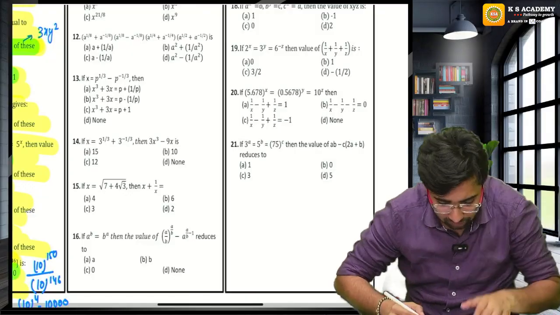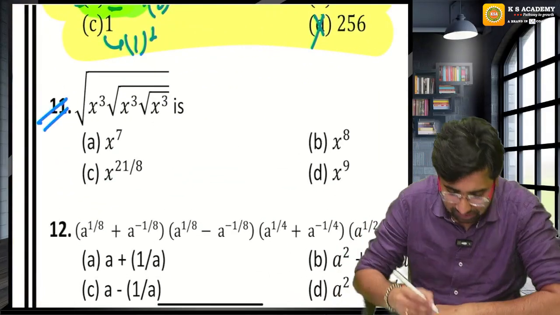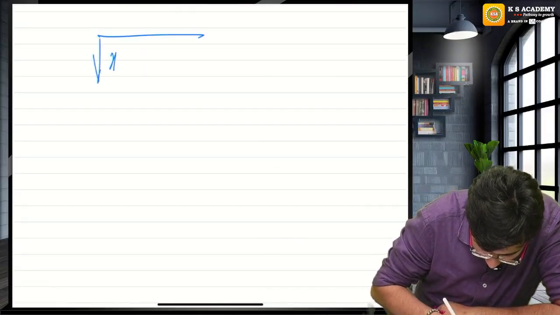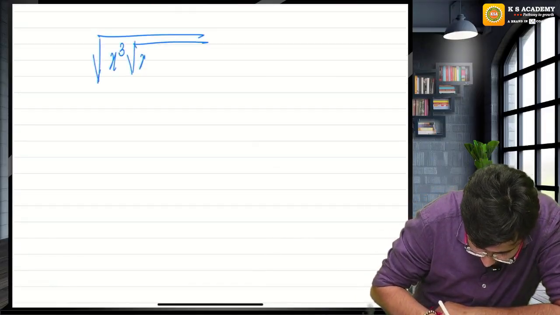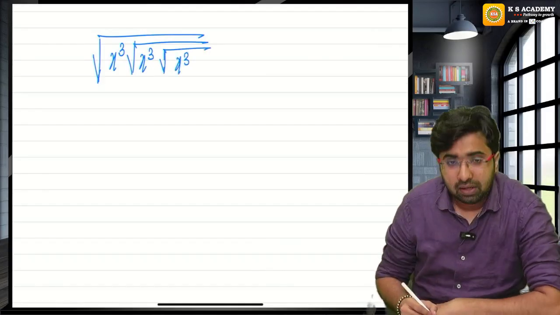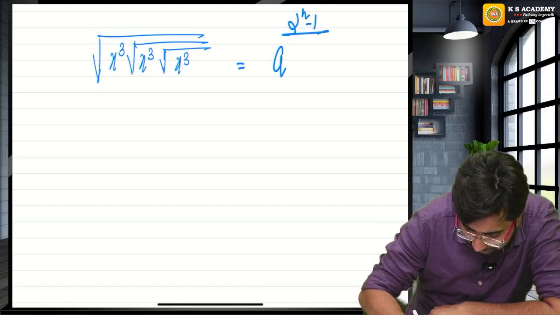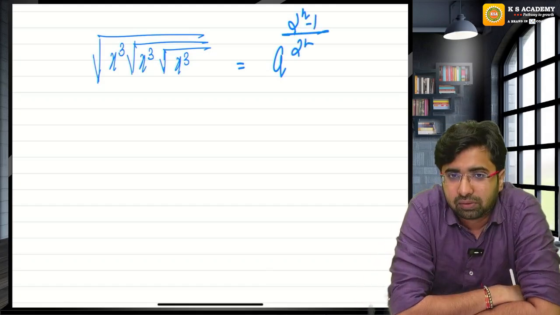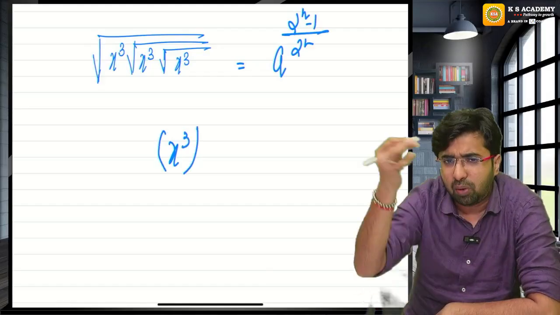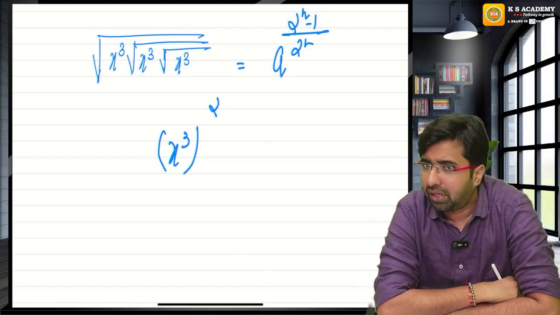Guys, now let's look at the question on this. We have to solve this. Now let's try. Please pay attention. Under root of x cube, under root of x cube, under root of x cube. What is the shortcut? A raised to the power 2 raised to the power n minus 1 upon 2 raised to the power n. What is a? A is x cube. Now power 2 raised to the power n. How many times is it repeating? 3 times.